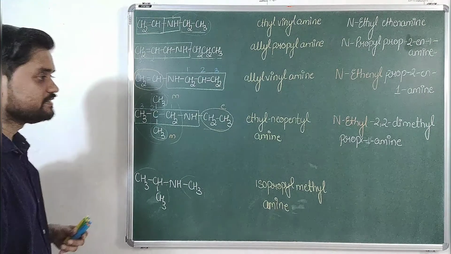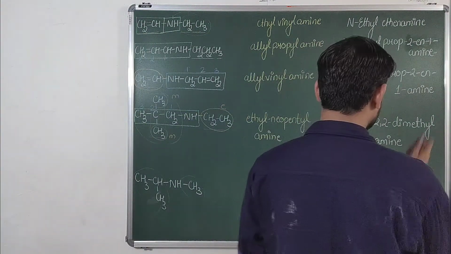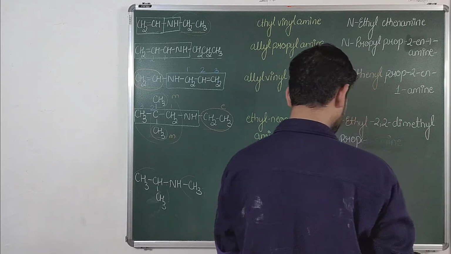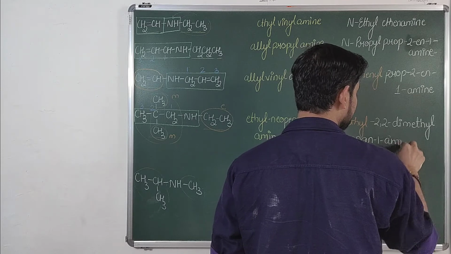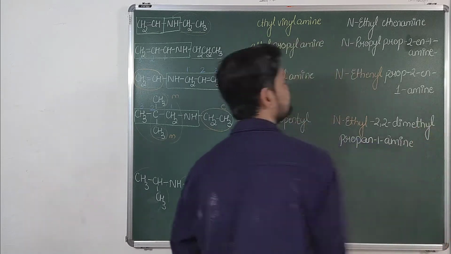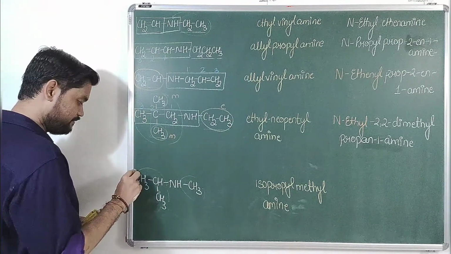So I hope you are getting the things. Extremely sorry, it is a spelling mistake over here. It is propan-1-amine.